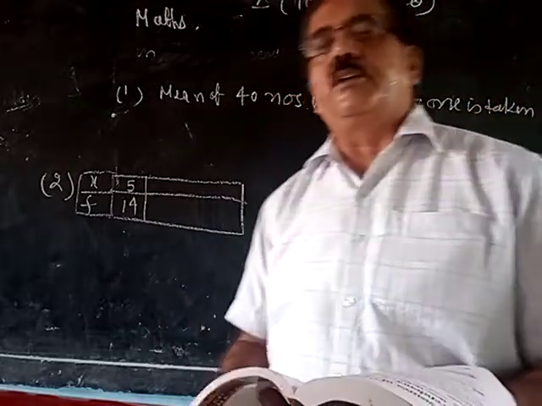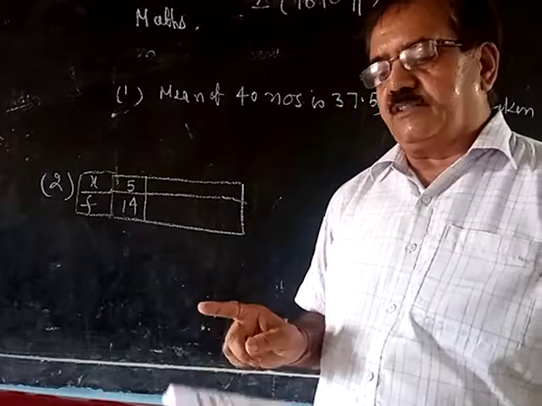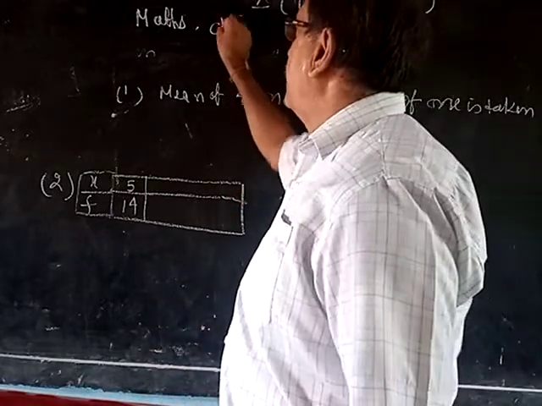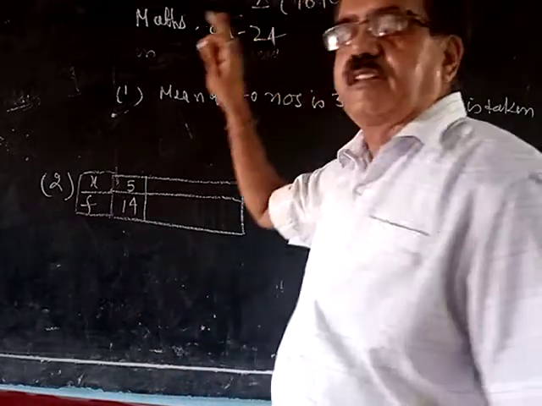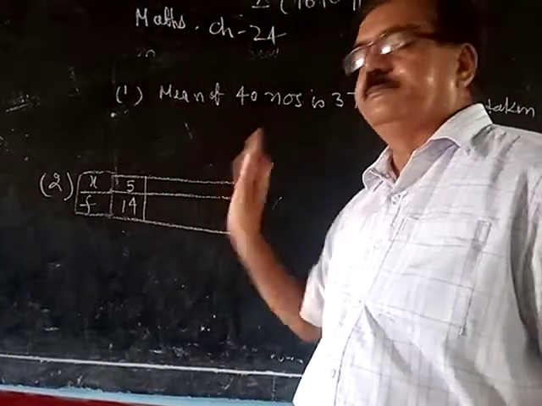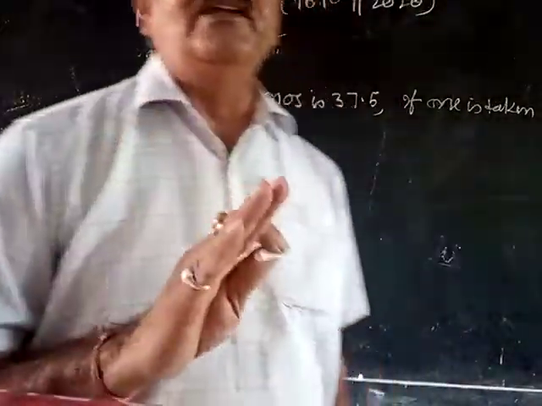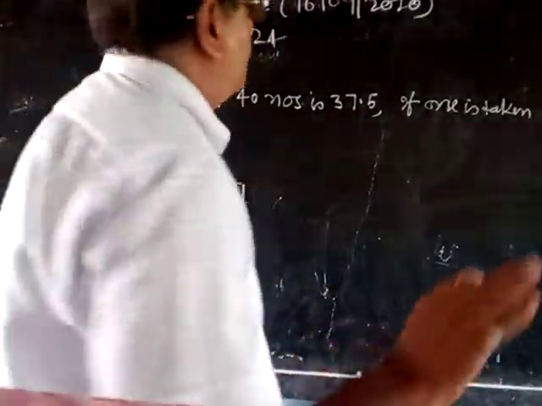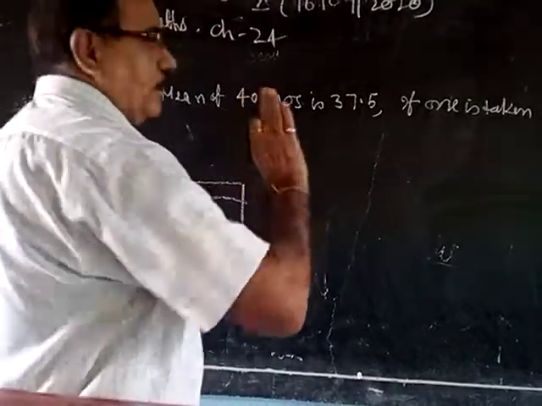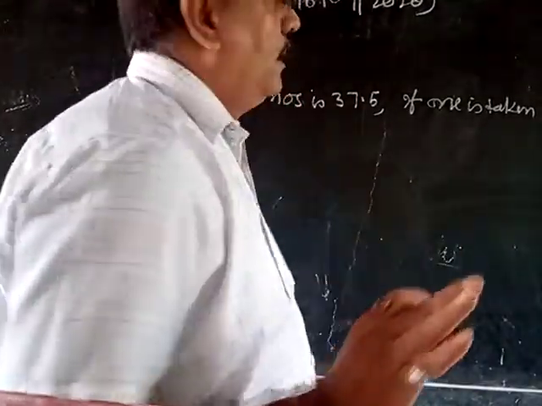From this chapter, 18 to 19 marks of questions come in the board examination. So the first topic is mean. Mean means average.